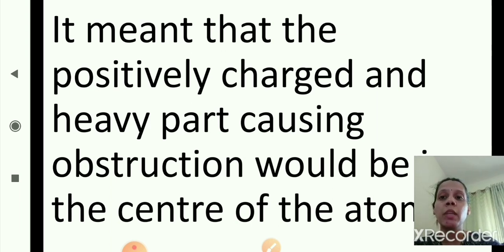It meant that the positively charged and heavy part causing obstructions would be in the center of the atom. From this he understood that the positively charged and heavy part causing obstructions would be in the center of the atom, because in the experiment, if we see the figure, many of the alpha particles went straight through the gold foil. Only a few of them get deflected.